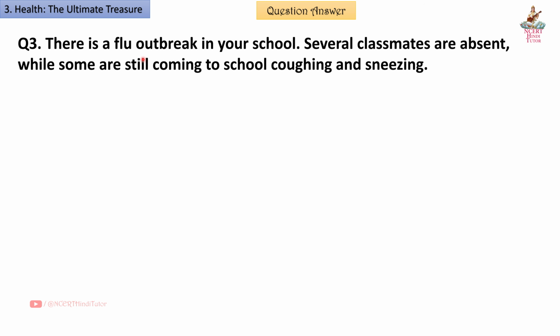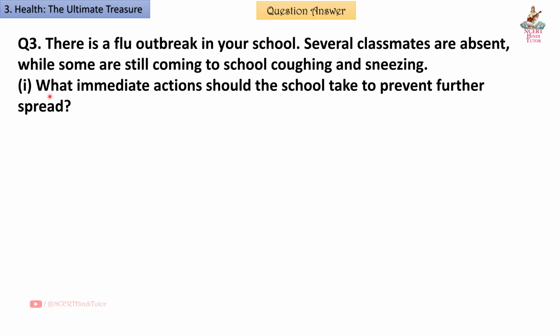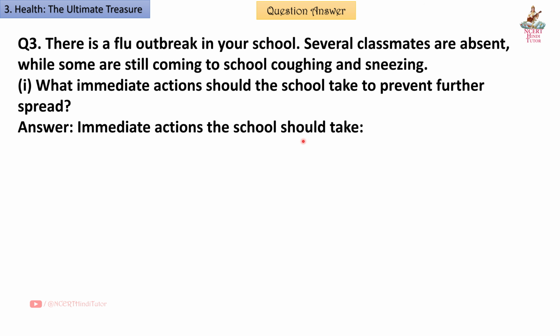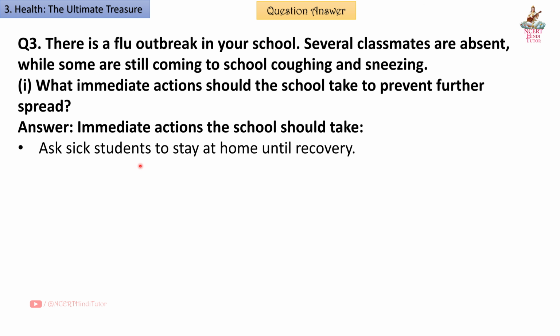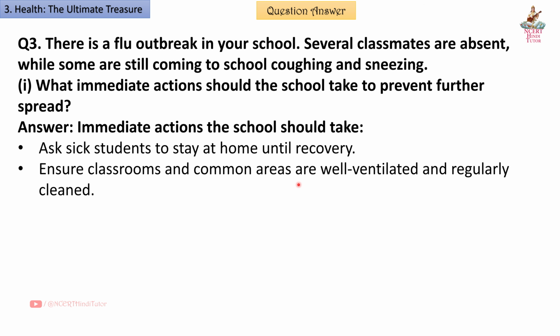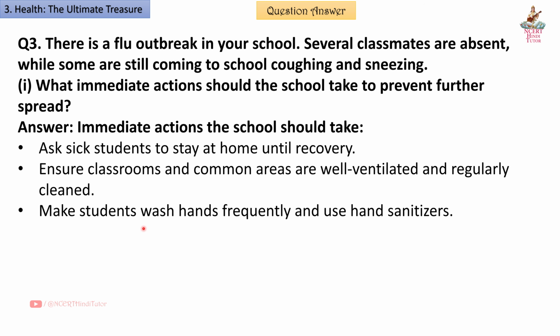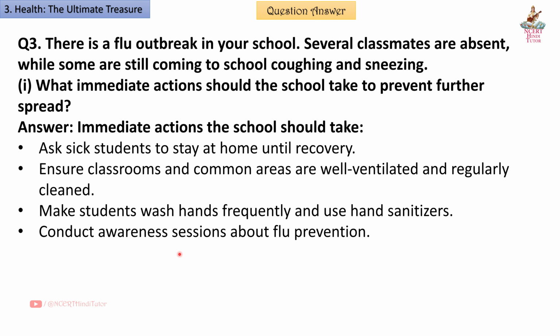Question 3. There is a flu outbreak in your school. Several classmates are absent, while some are still coming to school coughing and sneezing. First, what immediate actions should the school take to prevent further spread? Answer. Immediate actions the school should take: ask sick students to stay at home until recovery, ensure classrooms and common areas are well ventilated and regularly cleaned, make students wash hands frequently and use hand sanitizers, conduct awareness sessions about flu prevention.